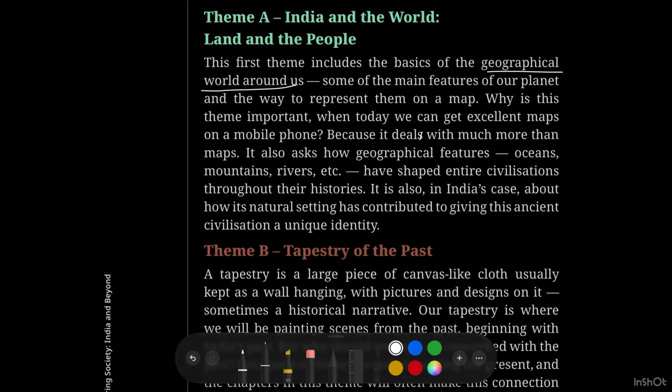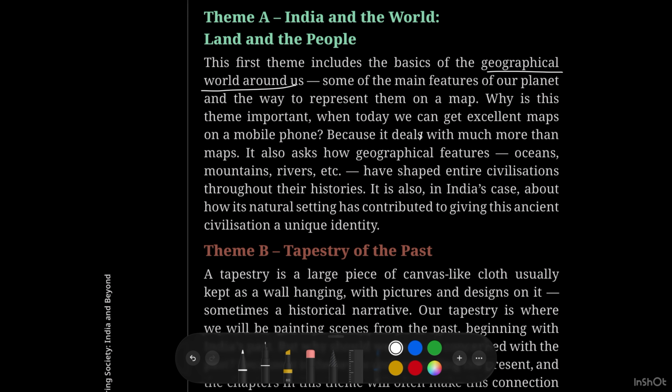Yes, we have to know which country is present on the map, which river is present, which ocean is present, which border is there. We should know these and represent them on a map. Why is this theme important? Today we can get excellent maps on mobile phones, because you know that you can ask questions and see on the mobile phone. But why did God give you a mind? We have the technology, but we should use our brain too. God also gave you a beautiful brain.